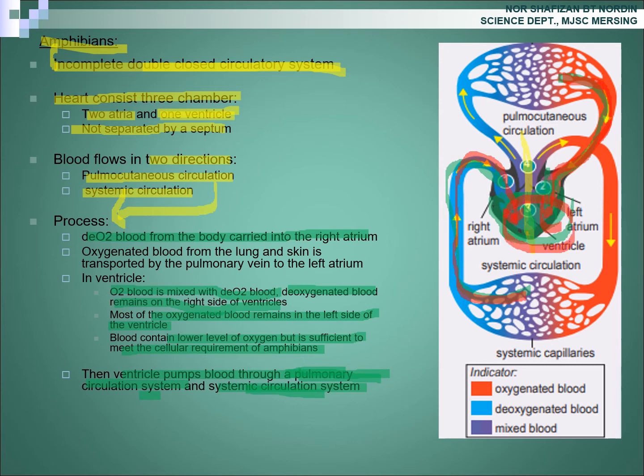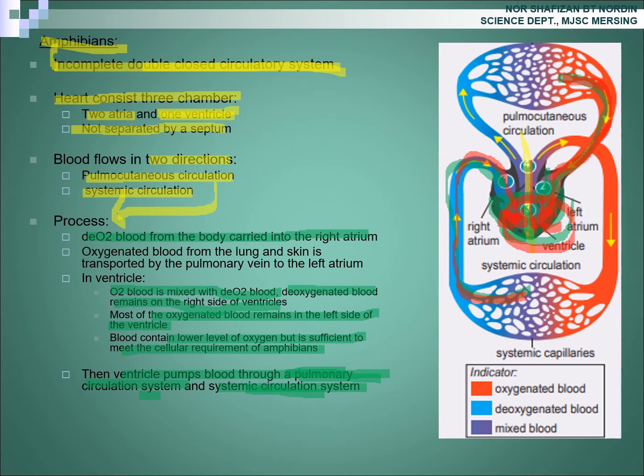Here, mixed blood occurs because there is no septum. But most deoxygenated blood will remain in the right atrium and most oxygenated blood will remain in the left atrium.